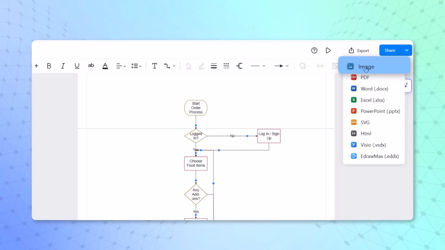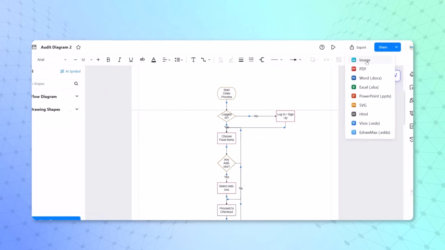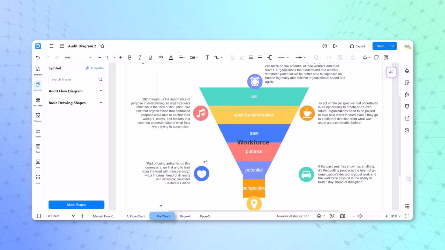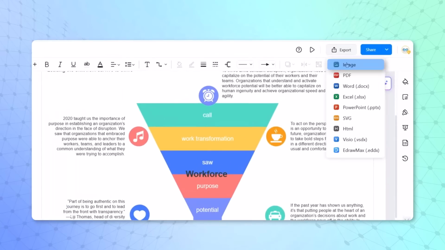You can export as an image format, as a PDF document, a Word document, Excel, PowerPoint, SVG, and so on. The beautiful part is you can export into a Visio document and also into eDrawMax. So these are different formats. Let's try to export into an image format. We can go to this pie chart sheet, click on export and image.